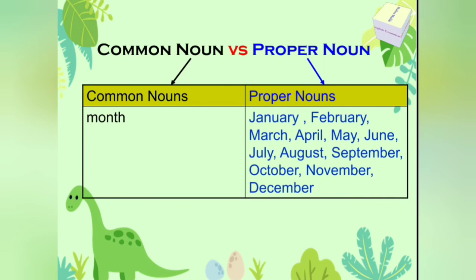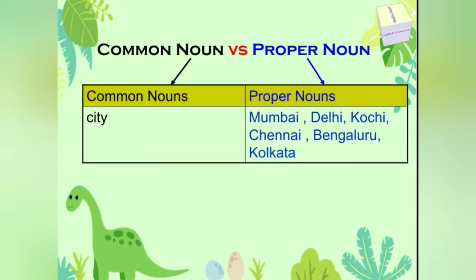Similarly, month is a common noun, but if we talk about any particular month like January, February, March, April, May, June, July, August, September, October, November or December, then all these are proper nouns. City is a common noun, but if we talk about any particular city like Mumbai, Delhi, Kochi, Chennai, Bangalore, Kolkata, then these are proper nouns because this is the name of a particular city.